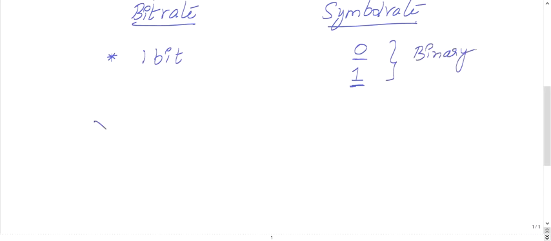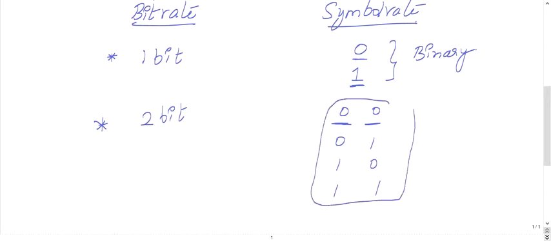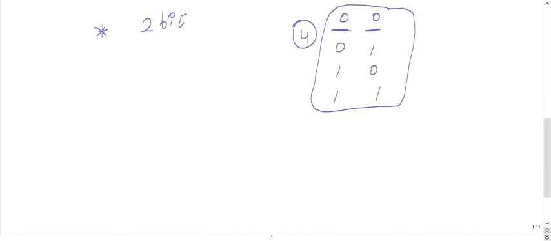Suppose you have 2 bits. You say to your friend that you have some 2 bits of secret code which is in binary. What are the maximum possible combinations for 2 blanks? It can be 0 0, 0 1, 1 0, or 1 1. Maximum possible combinations are 4 in case of 2 bits. In case of 1 bit, the maximum possible combinations are 2.